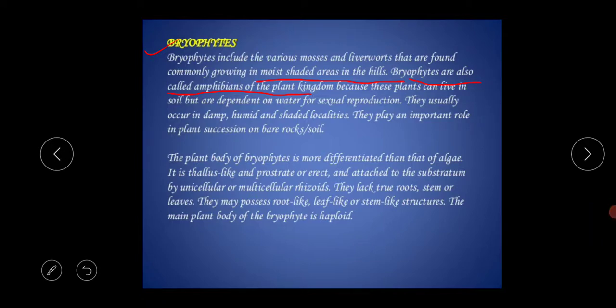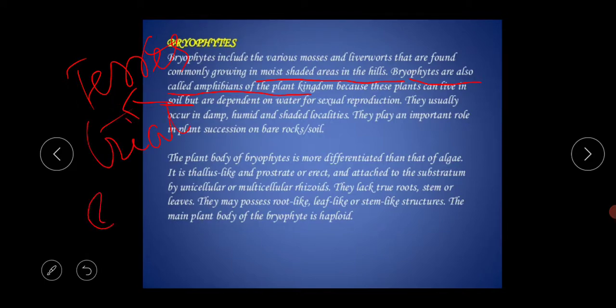Why? What is the basic characteristic of amphibians? The main characteristic of amphibians is that they can live both in water and on land. Similarly, these plants can live in soil, meaning the terrestrial environment, and in water also, meaning the aquatic environment, for sexual reproduction.